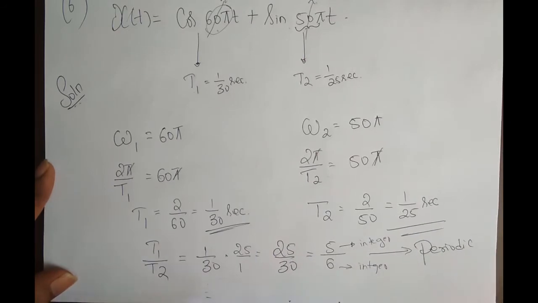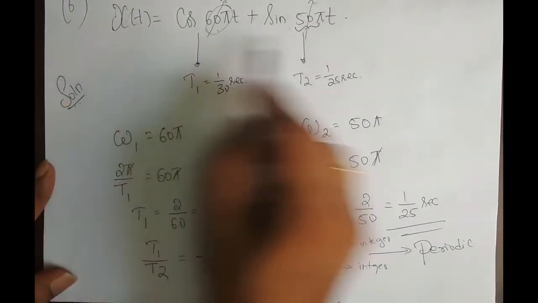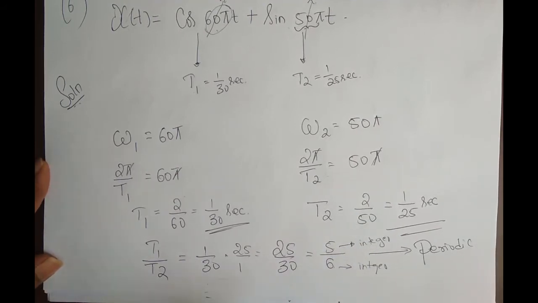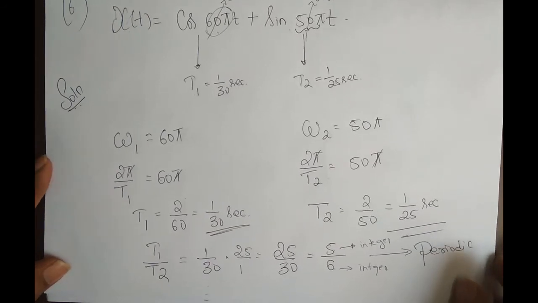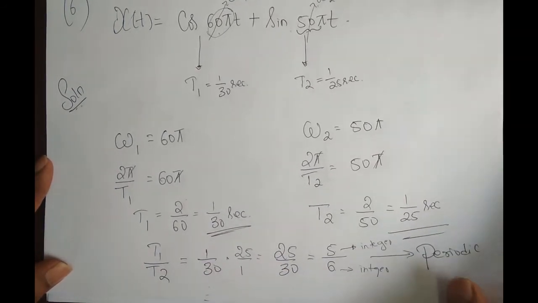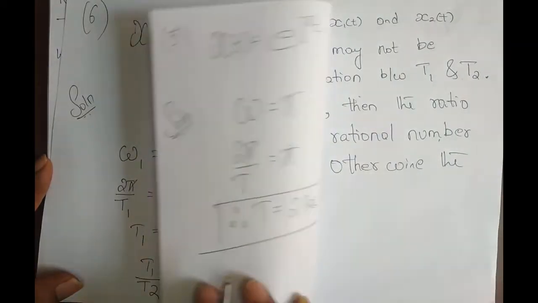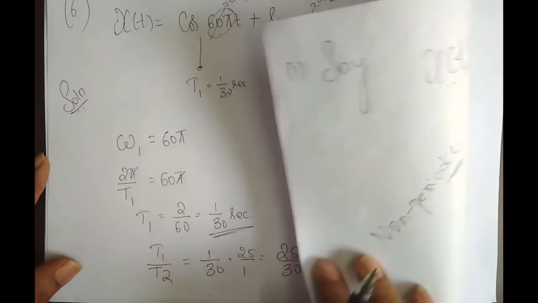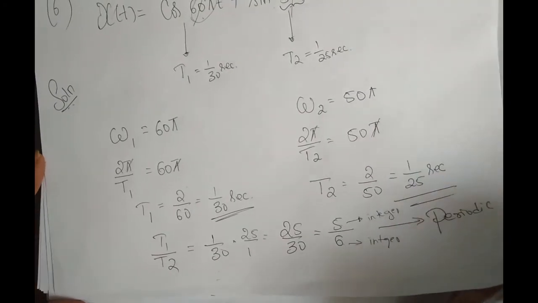Up till here I just checked whether this given summed up signal is periodic or not. How did I say it's periodic? Because the ratio of t1 and t2, I got a rational number, 5 by 6. The numerator is an integer, the denominator also is an integer, right? So I said that, okay, fine, this is periodic. Now the next question is, what is its fundamental period? So we'll try to find its fundamental period.